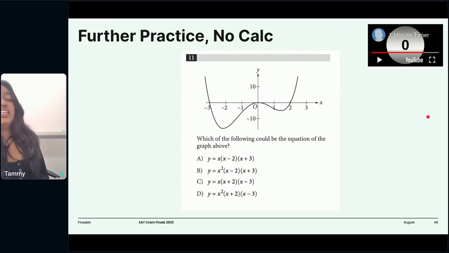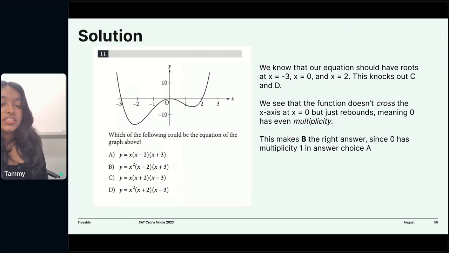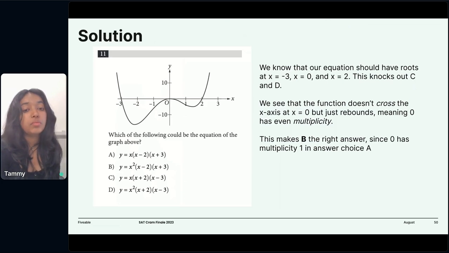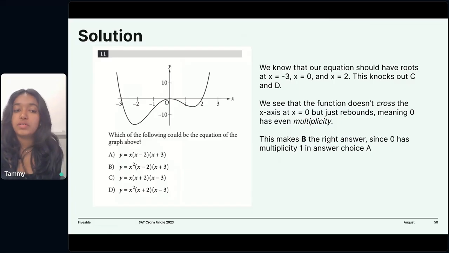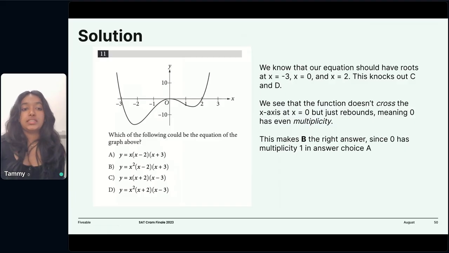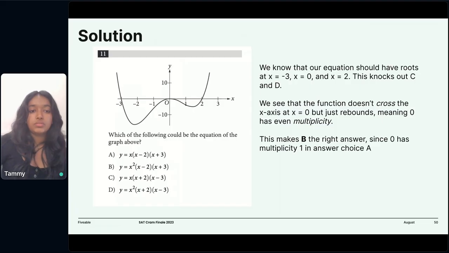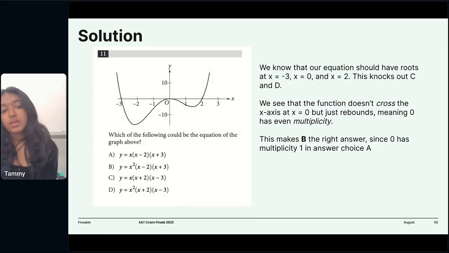Okay, this one is also pretty easy to get caught up in, but let's move to the solution. The answer you should have got is option B. Now, the reason for this is, as you all probably know, to find the equation of the graph, you just have to find the roots of the equation, right? So what are the roots of this graph right here? The roots are anytime the line touches the x-axis, right? So we've got one obvious root here when x is equal to -3. We've got another obvious root when x is equal to 2, and we've got one when x is equal to 0.